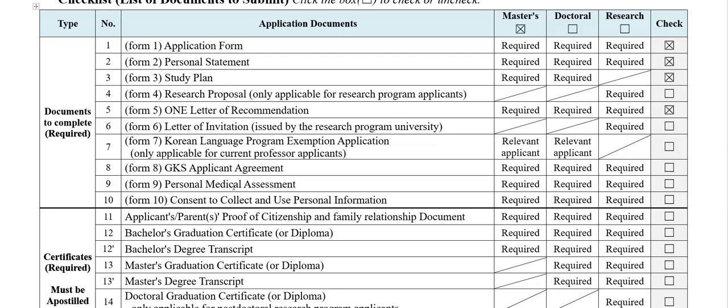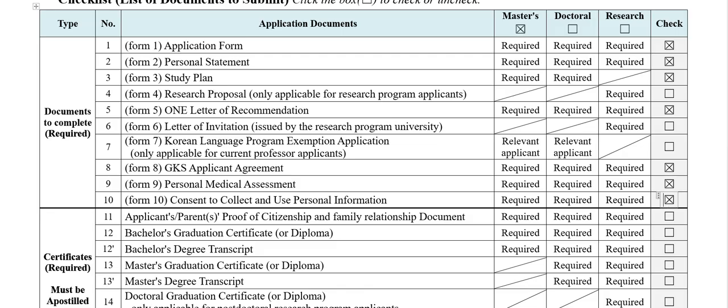And form number 8 is the GKS applicant agreement. Check it out. I will show you how to fill that. You just have to say agree, agree, agree. Personal medical assessment, this is also just check it out. Consent to collect and use personal information, check it out.